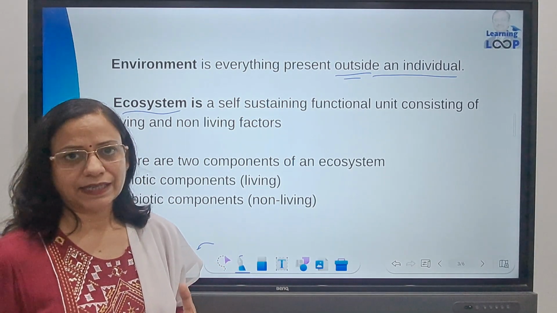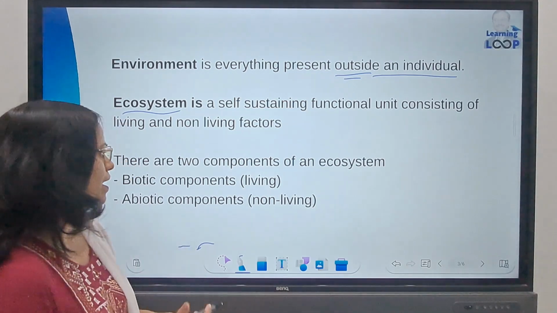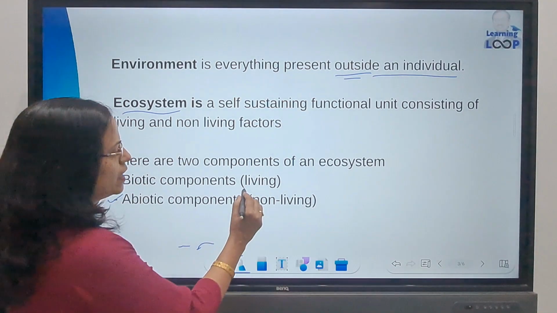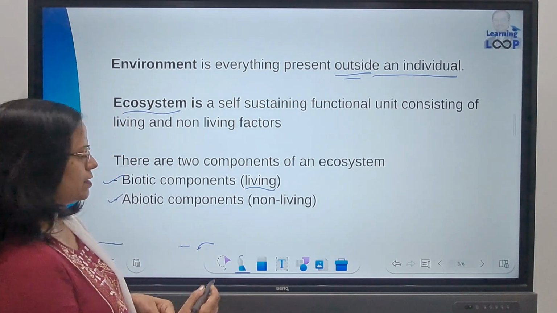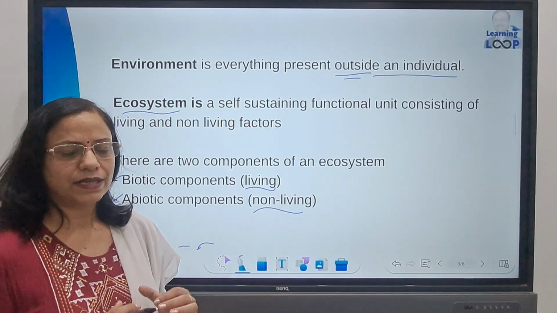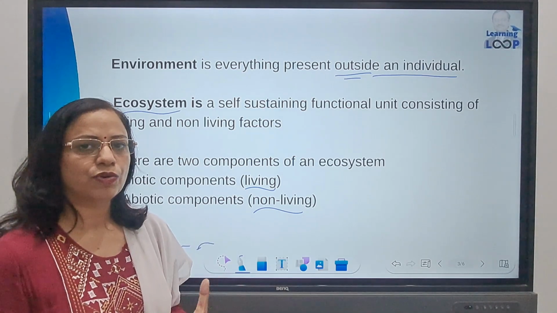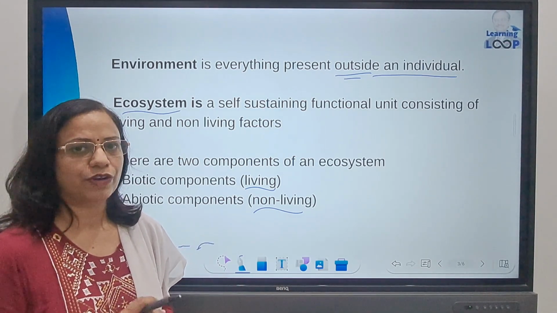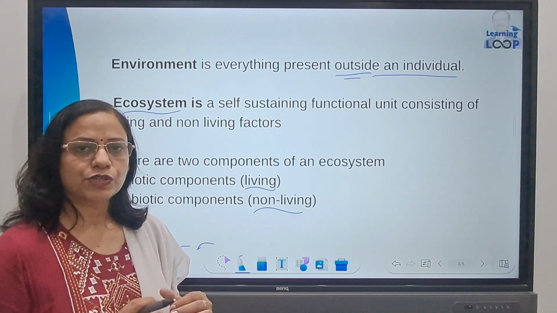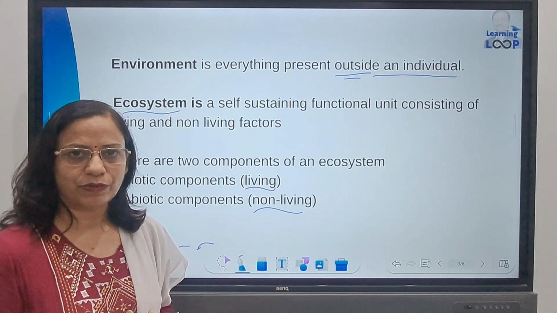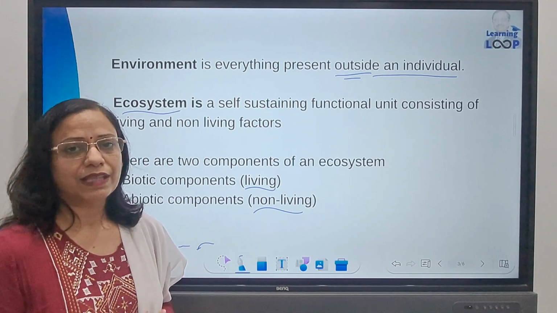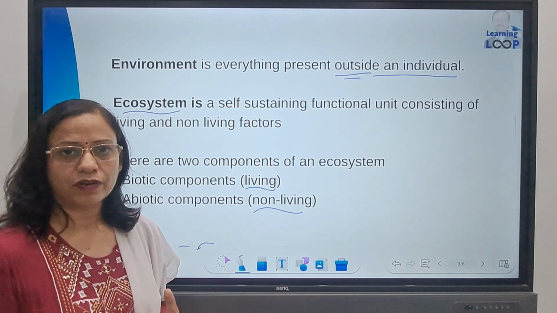Now, based on the factors that affect an ecosystem, they are classified into biotic and abiotic components. Biotic are the living components, whereas abiotic are the non-living components. The living components are all the organisms present around one specific organism. If you are talking about an aquatic ecosystem in a pond, we have fish, different types of aquatic plants around the fish, other varieties of fishes, and other animals like frogs.